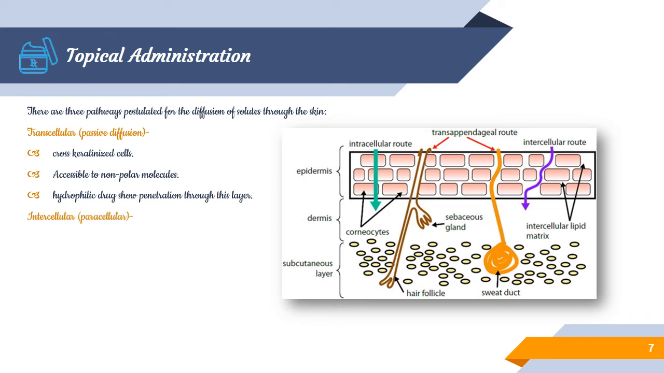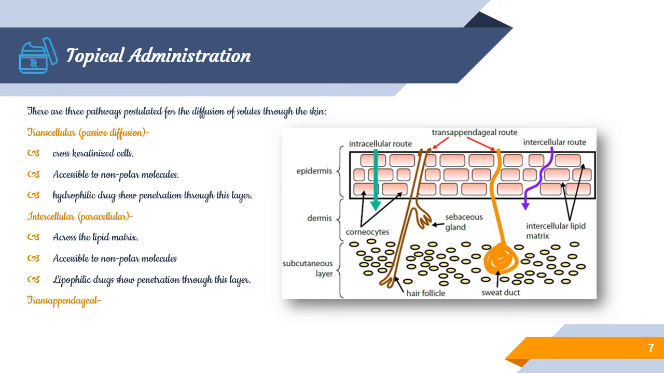The next is intercellular. In this route, the drug crosses through the lipid barrier, accessible to non-polar molecules. Lipophilic drugs also show better permeation through this layer. The last one is the transappendageal or appendageal route, which is mainly accessible to polar molecules, where the drug penetrates across hair follicles, sweat glands and sebaceous glands. This is another route of drug permeation in topical or transdermal permeation.